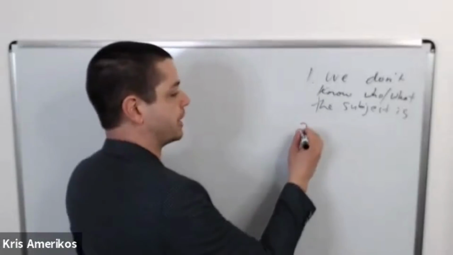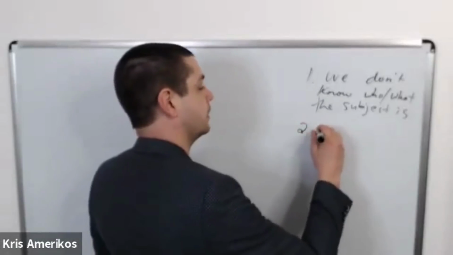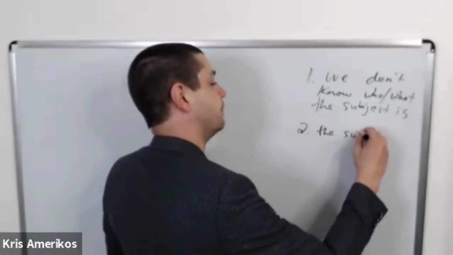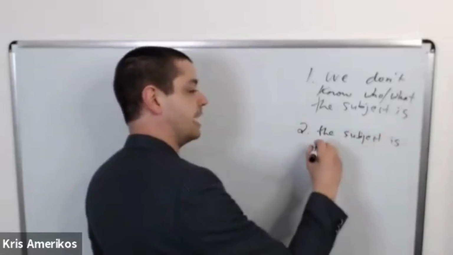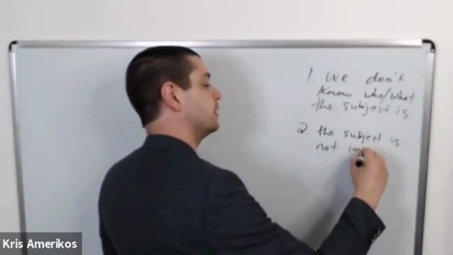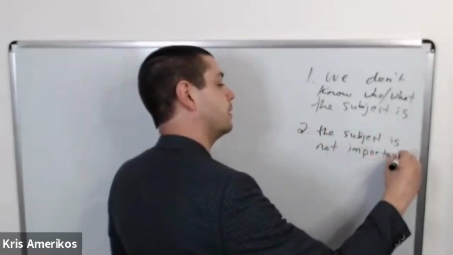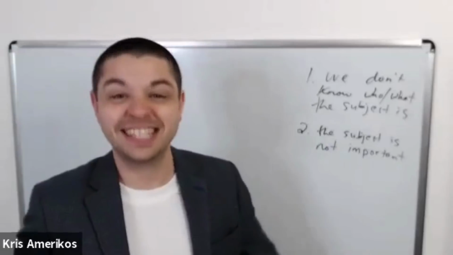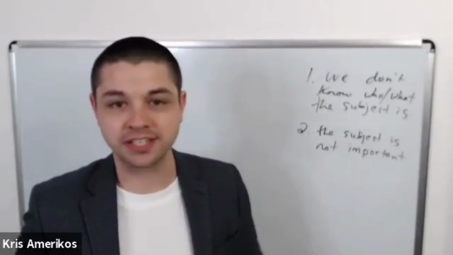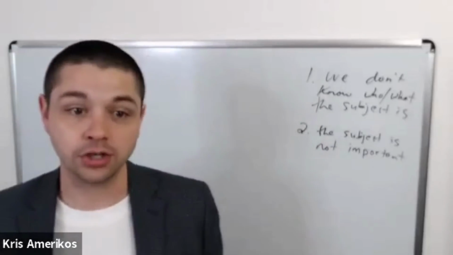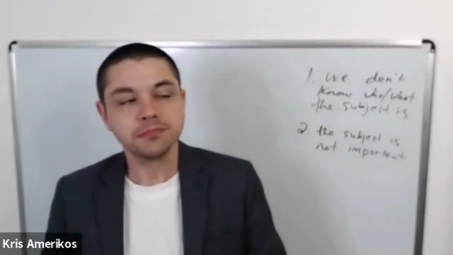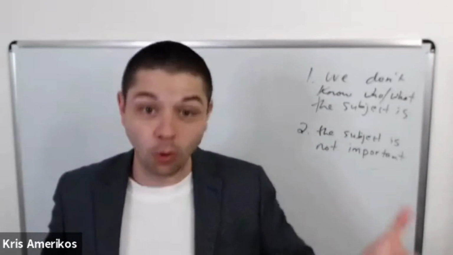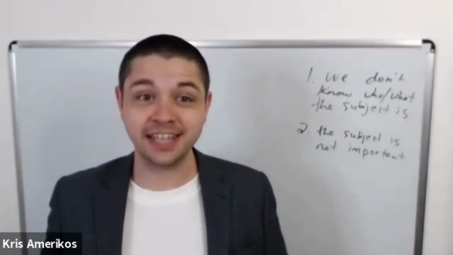We also can use passive voice when the subject is not important. Right? The subject's not important in context. It's not important in this situation. So a good example of this is, I was born in 1986.